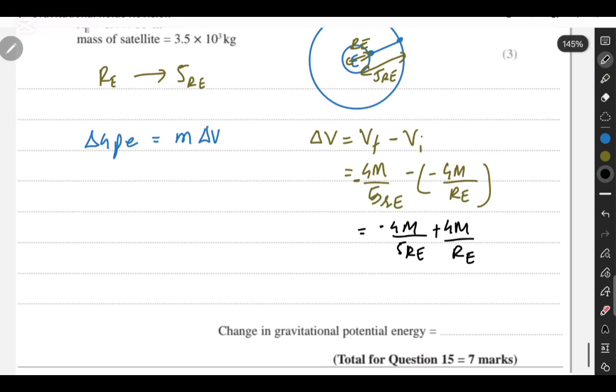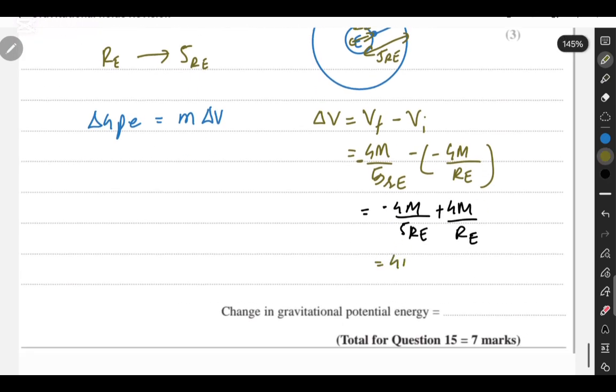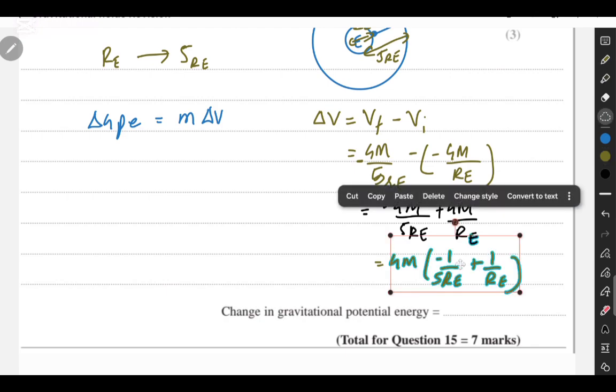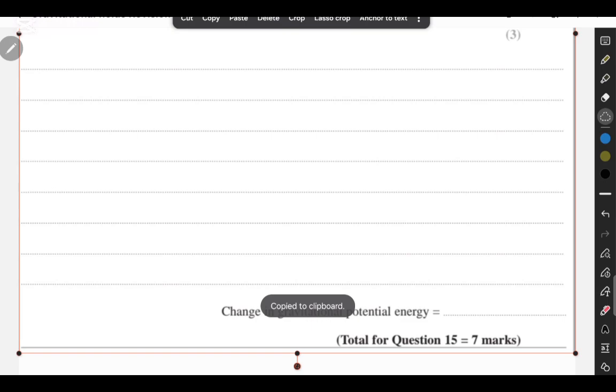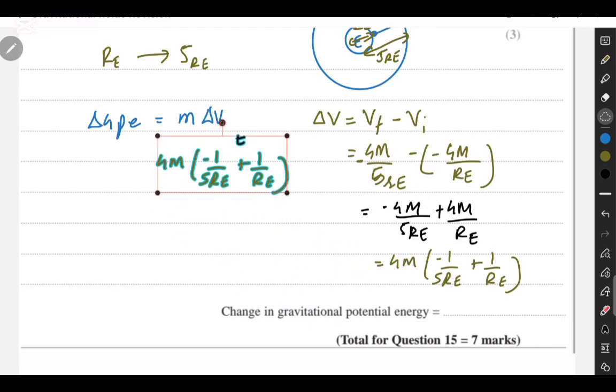Make sense? I'm going to take that GM out, so GM times minus 1 over 5 RE plus 1 over RE. Then I'm going to move this right over here. This is supposed to be multiplied with m.